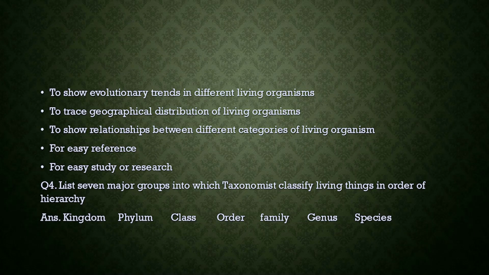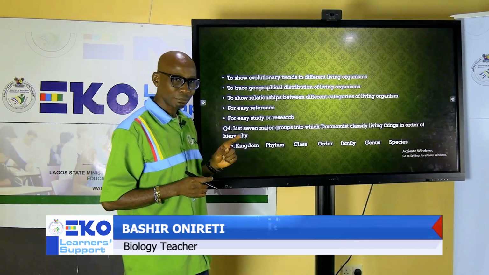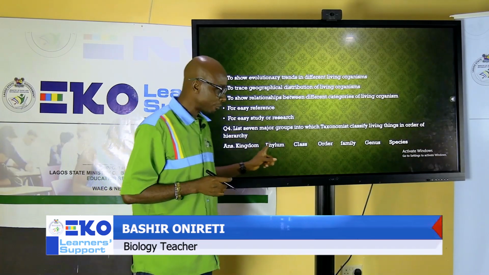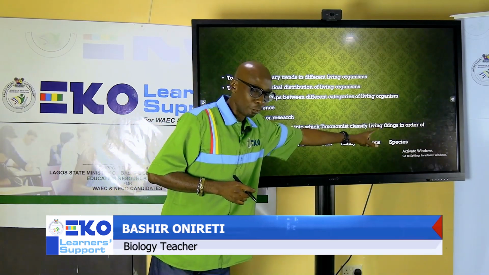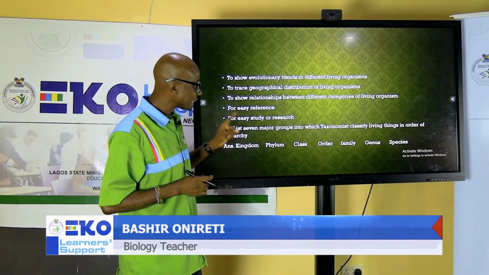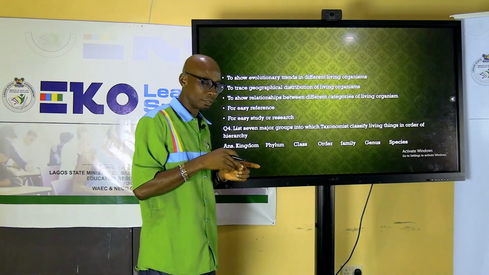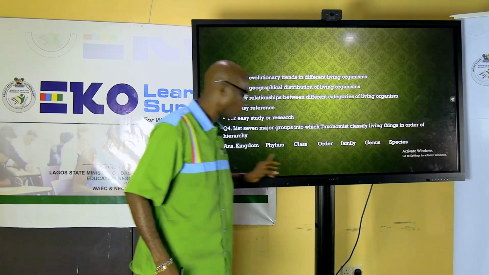The next one is list 7 major groups in which taxonomists classify living organisms in order of hierarchy. The first one is kingdom, phylum, class, order, family, genus, species, except the question specifies. This should be the order from kingdom to species, not from species to kingdom. Except the question asks you to rearrange in descending order, that will come from species to kingdom.